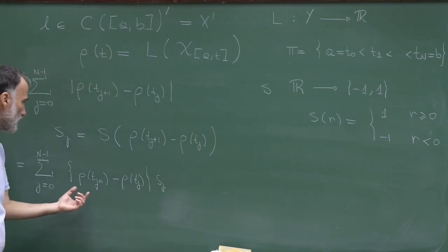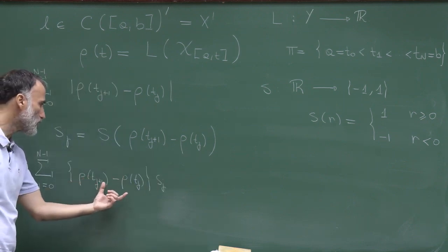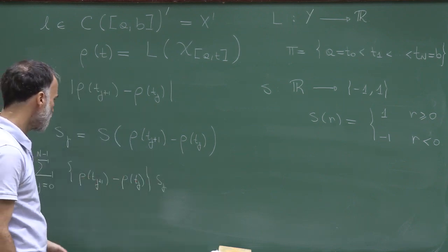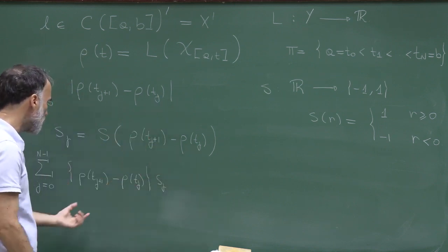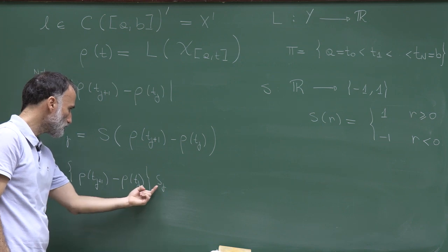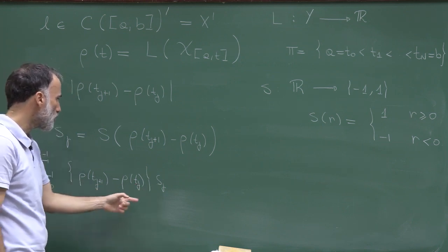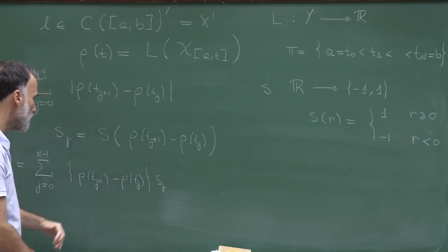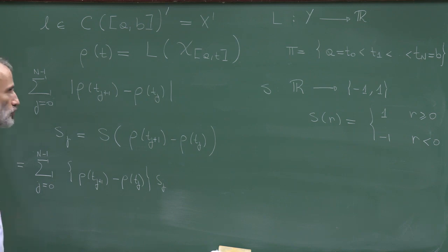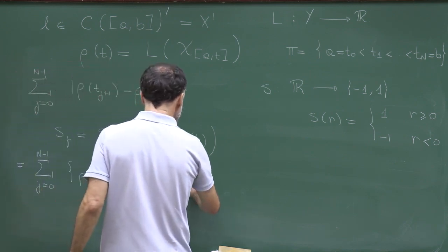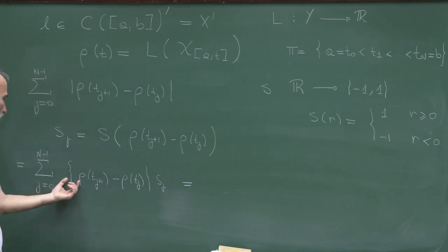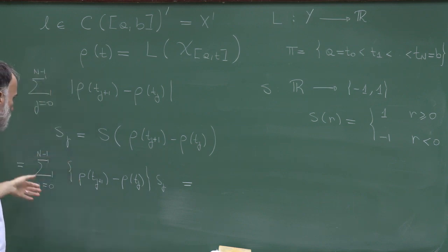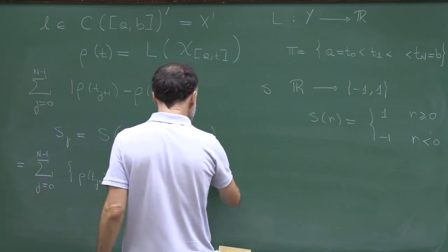Because you see that, well, if this is positive, s_j is 1, which means that this multiplication gives you the absolute value, while if this is negative, then s_j is minus 1, which also gives you this identity. So this is perfect, because now I don't have the absolute value anymore, so I'll be able to sum these expressions.